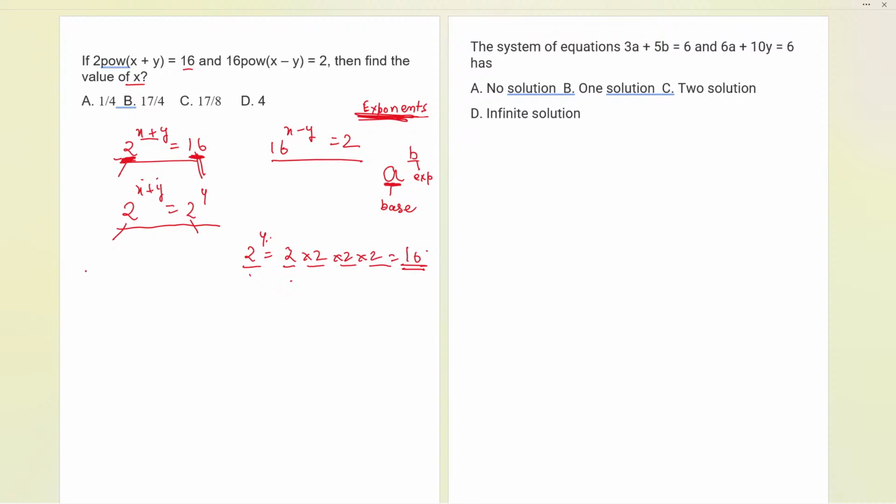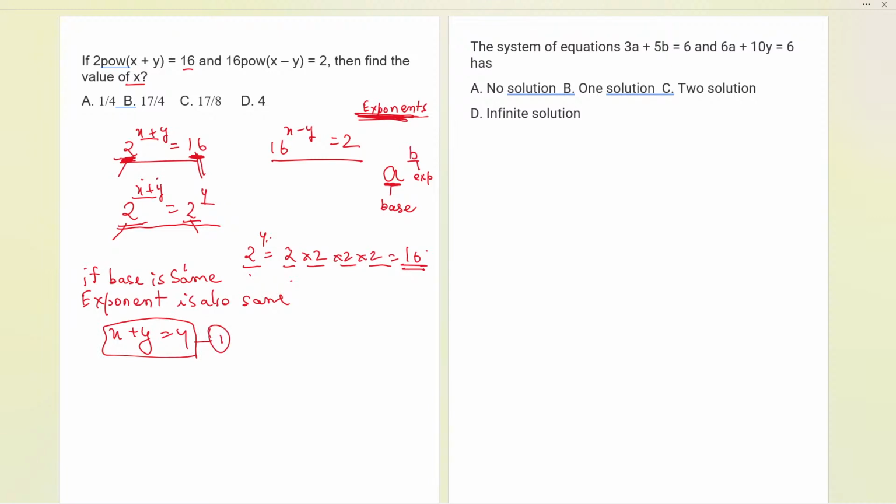Achha, now if the base is the same, then the exponent will also be the same. So now if 2 is the base, then x plus y equals 4 it will become. That is the first equation we have got over here by simplifying this.